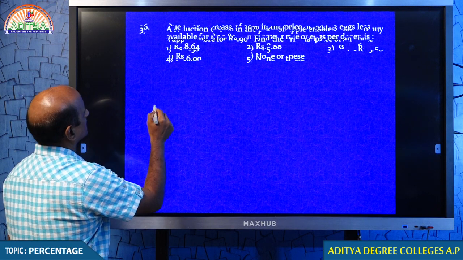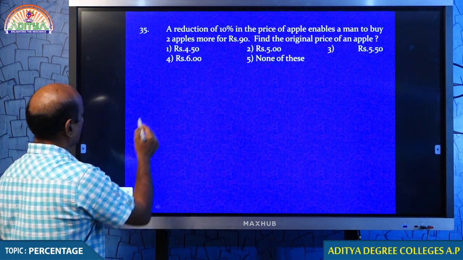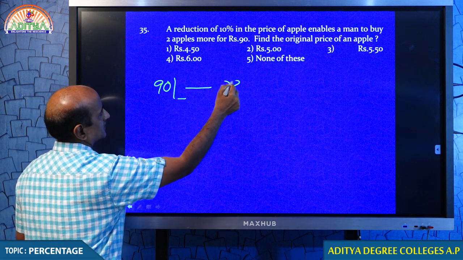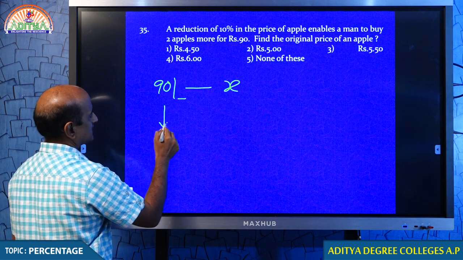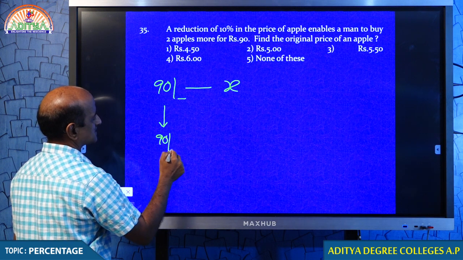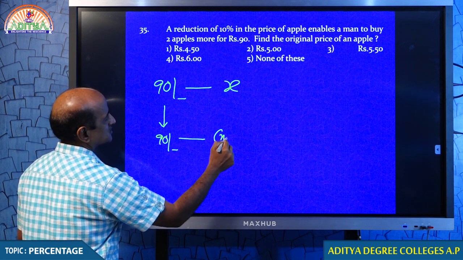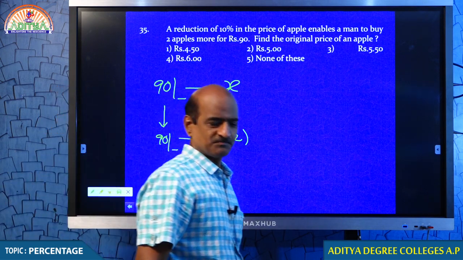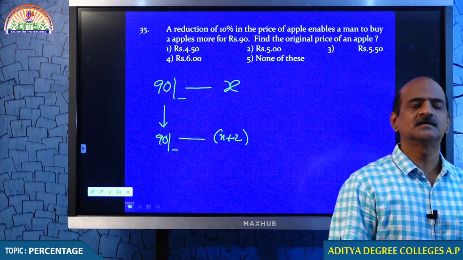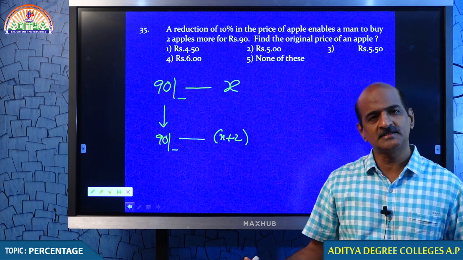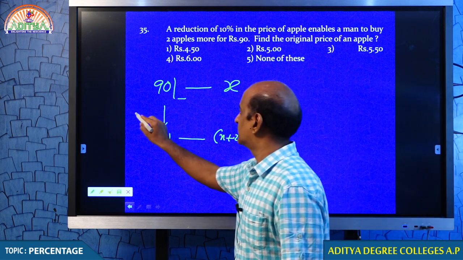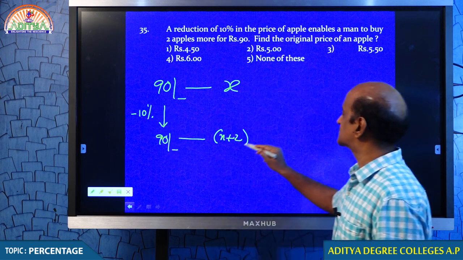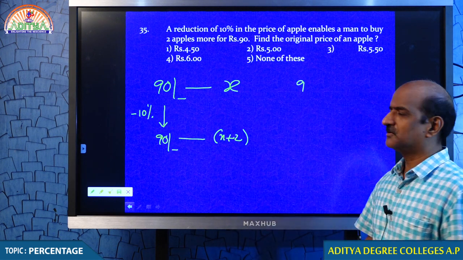With this 90 rupees, you usually get some X number of apples. But what I told you is, with the same 90 rupees, you are getting X plus 2 apples. I ask you why you are getting more apples. You said, sir, there is a decrease in the price. I ask you again, what is the decrease? You said, sir, there is a decrease of 10%. Therefore, 9 rupees.